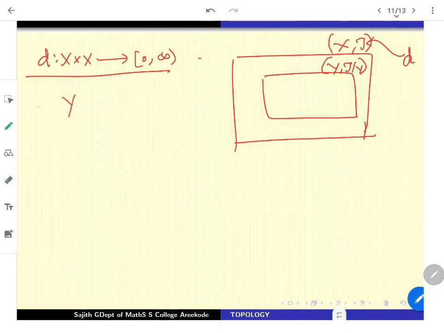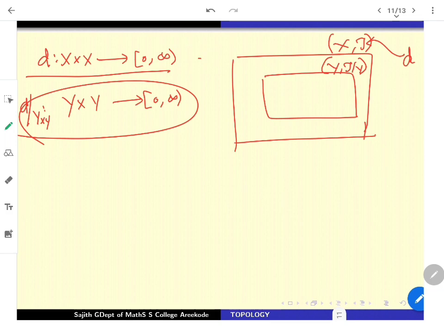How will you do that? You restrict D to Y. It works from Y cross Y. Whenever you are inside Y, you just define it as the D action. That is D restricted to Y cross Y, I have to write. Once you are restricting like that, you just call that function E. So E is a function from Y cross Y to [0, infinity), which possesses all the necessities of being a metric. This metric is going to be the natural metric which gives you the subspace topology.